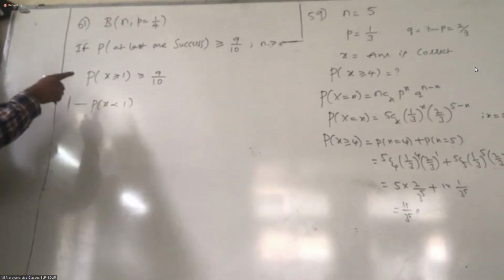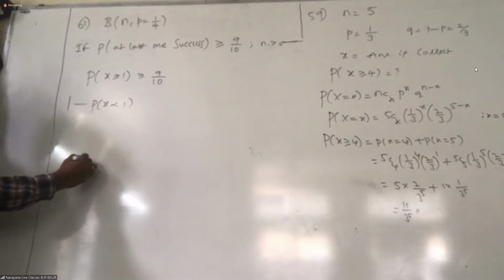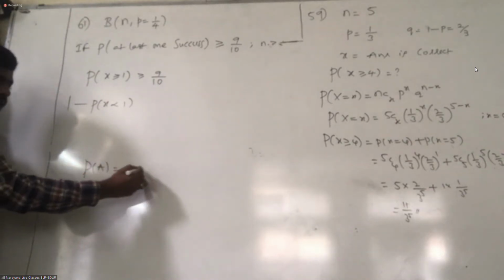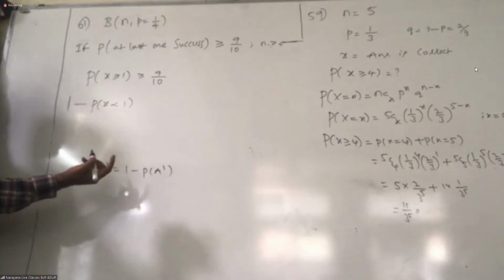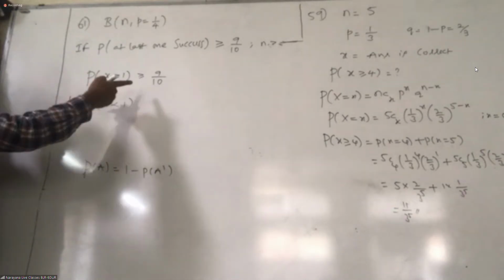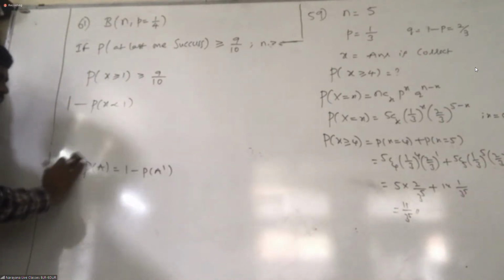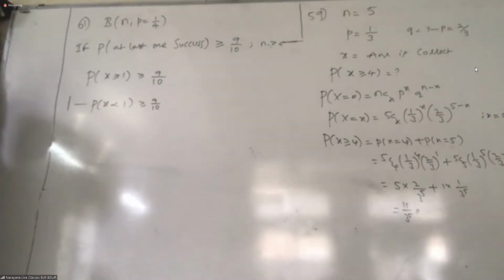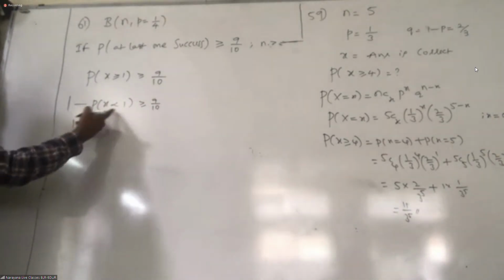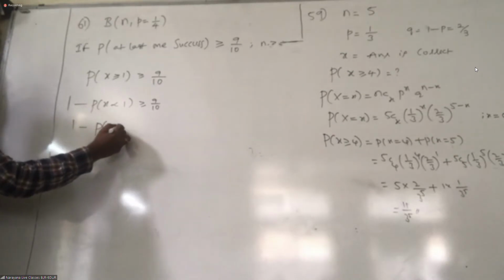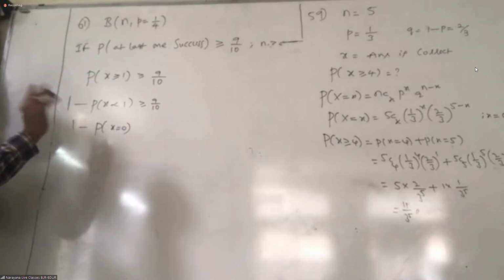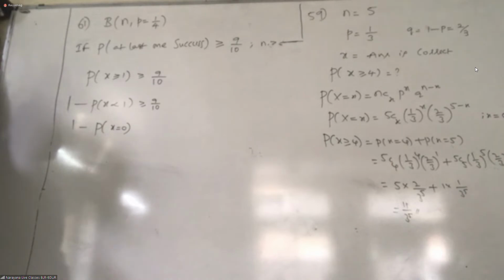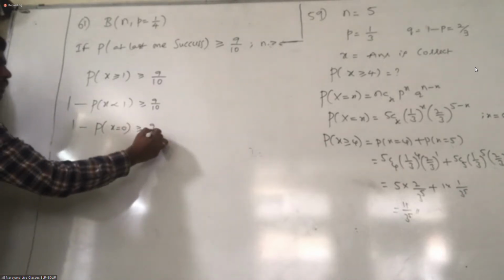There is an event A with P of A, and I am writing this as 1 minus P of A complement. The opposite of greater than or equal to 1 is less than 1. Now 1 minus P of X less than 1 means you have only one possibility, X equal to 0, which is greater than or equal to 9/10.